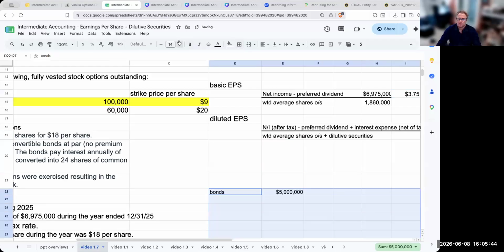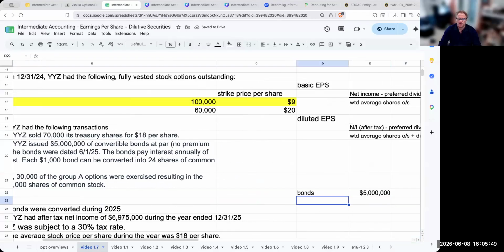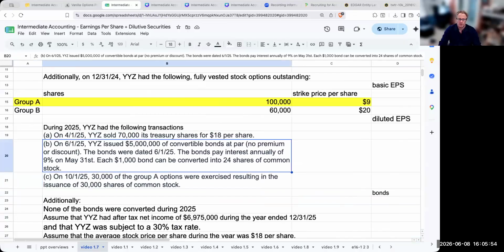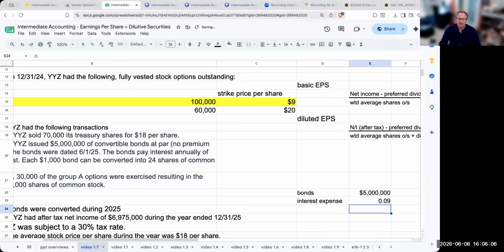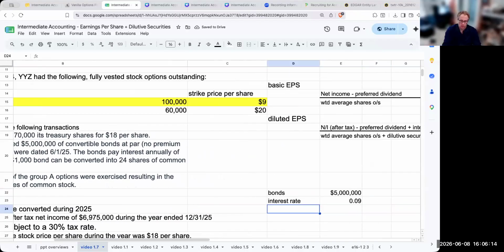$3.75. Okay, so what I'm going to do here is say, well, we've got bonds of 5 million. The bonds were dated 6/1/25. Bonds pay interest annually at 9% on May 1st. So if I look at the interest expense, this is going to be at 9%, my interest rate. Whenever I see an interest rate, it is always going to be an annual rate. So my annual interest is going to be 450,000.